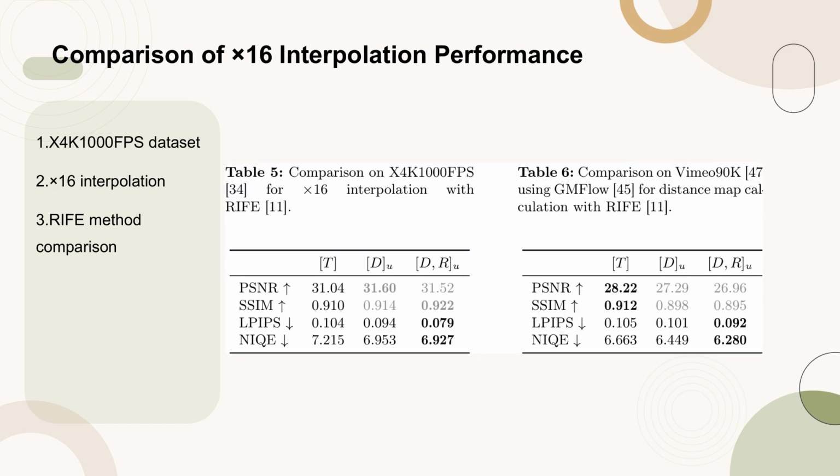Table 5 presents a detailed comparison of the performance metrics for x16 interpolation on the X4K 1000 fps dataset using the RIFE method. The table likely includes metrics such as PSNR, SSIM, LPIPS, and NIC, which are crucial for evaluating the quality and accuracy of the interpolation process. This comparison is essential for understanding the effectiveness of the RIFE method in handling high-resolution video interpolation tasks, particularly at x16 scale. Researchers and practitioners can use this data to benchmark their own methods against RIFE and to identify areas for potential improvement in video interpolation techniques.